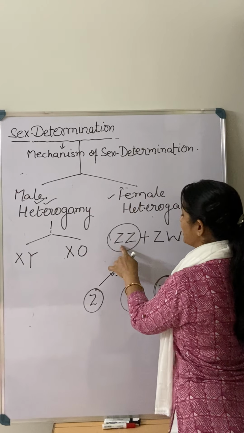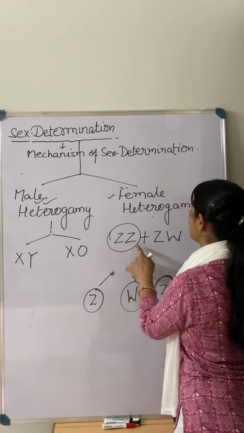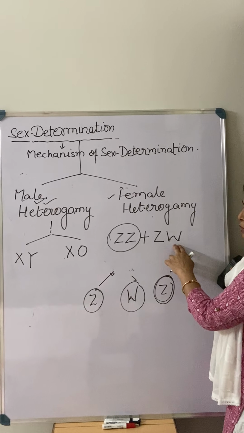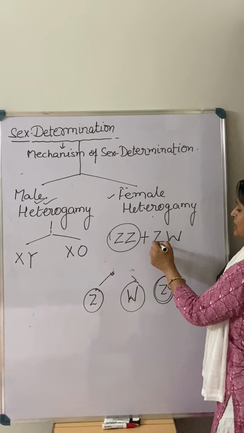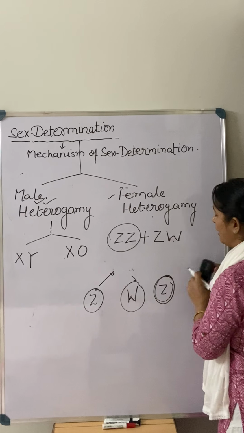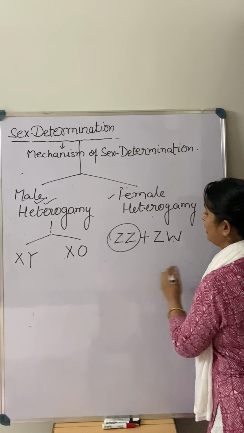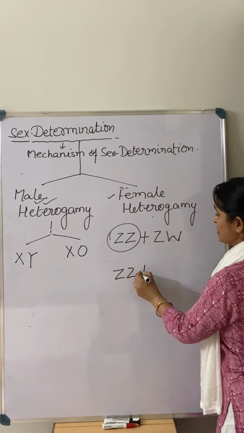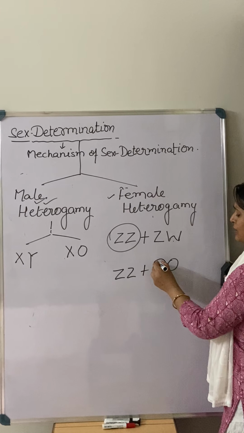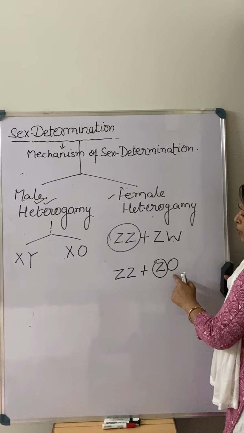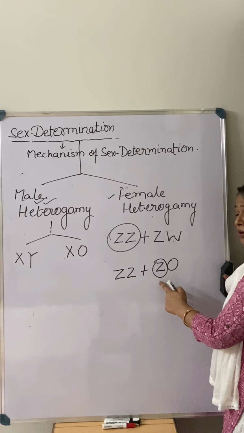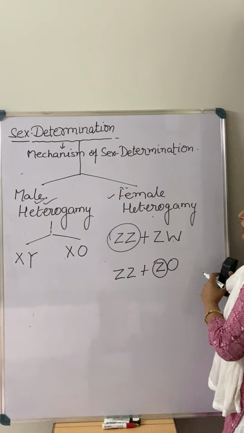So ZZ is equivalent to an XX chromosome pair, autosomes, and in the case of ZW it means X or Y chromosome. So female is the deciding one. In this case, Z or W means X and Y is present in the female. Another type of female heterogamy is ZZ plus ZO, meaning 50% have an X chromosome but Y is absent. O means nothing is there. So 50% of gametes are receiving what? Z type of gamete. So this is the female heterogamy.